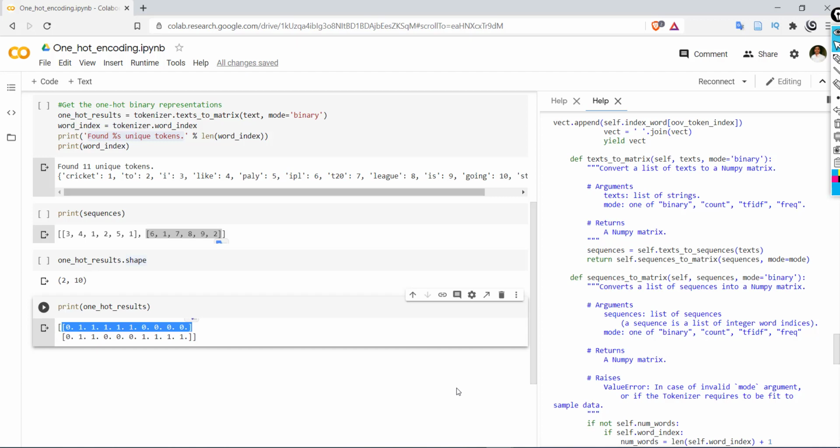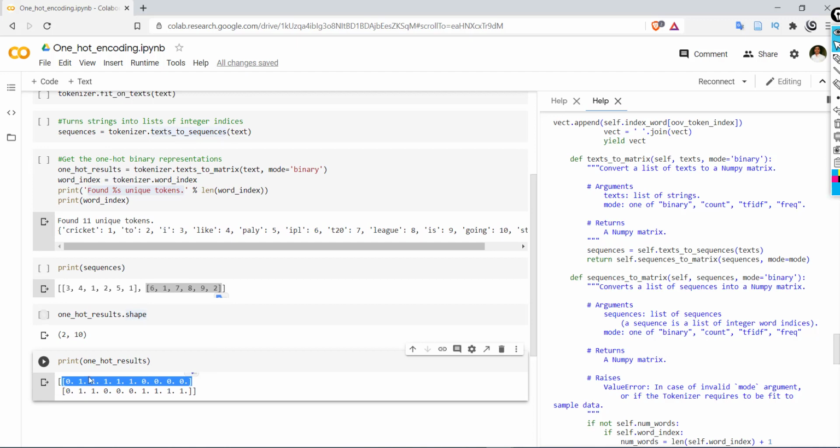Here the first sentence is represented by the vocabulary size, and the second sentence is also represented by the vocabulary size. For example, the first index corresponds to cricket, and that word is present in the sentence, that's why we are getting 1 over here.